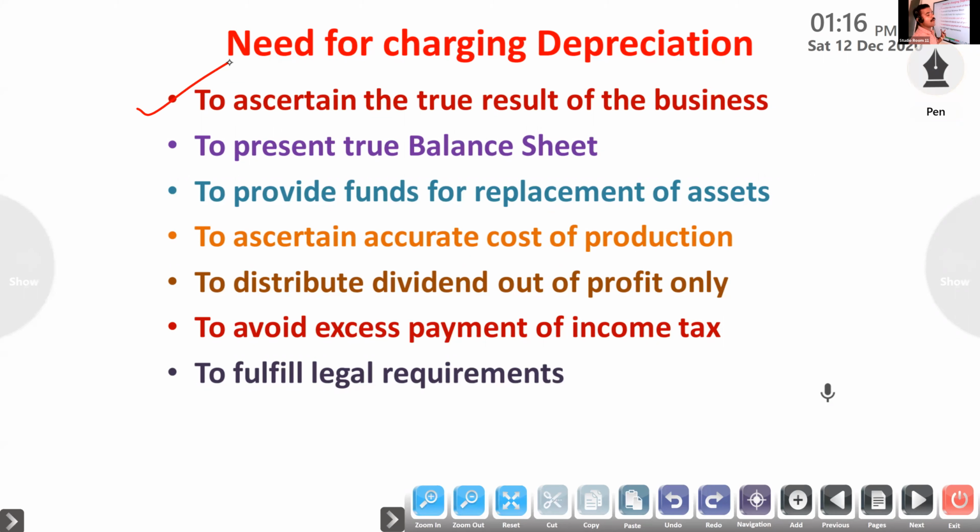Like that, we have to include depreciation also, then only we can ascertain the true profit or loss. Suppose we are not writing it, then our profit will be more, because depreciation is an expense and the credit side will be more. But we won't get the correct profit or loss if we are not including depreciation in the profit and loss account debit side.